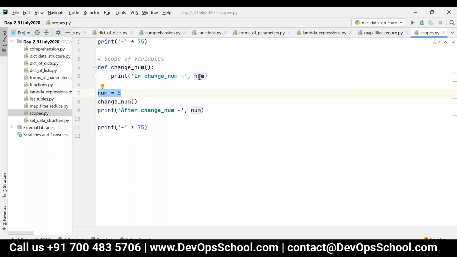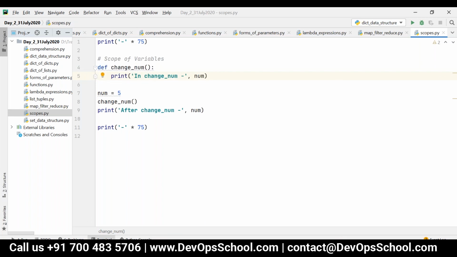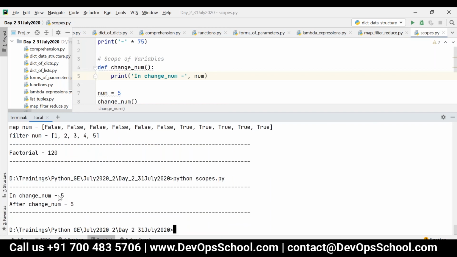It will print 5 only because I didn't define any variable explicitly inside the function. If I'm not doing that, the same variable will be referenced both inside and outside the function. Okay, so I can write Python scopes. You can see in change num it is 5. After change num it is 5.